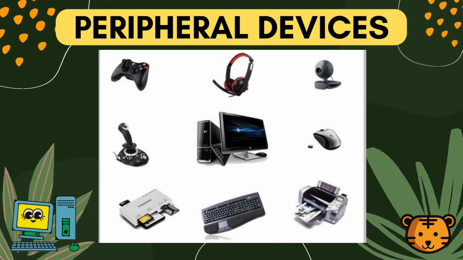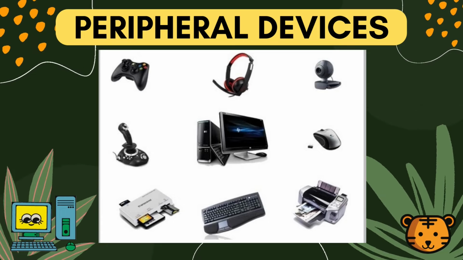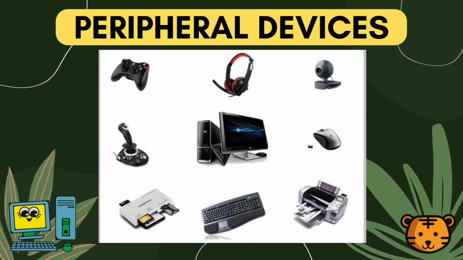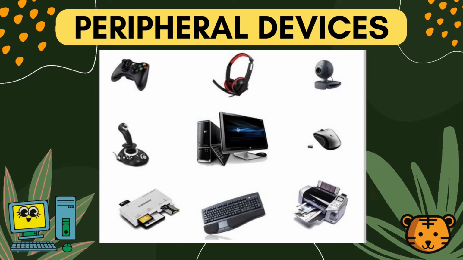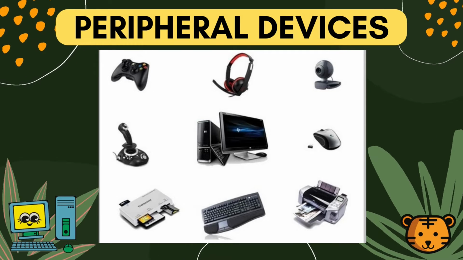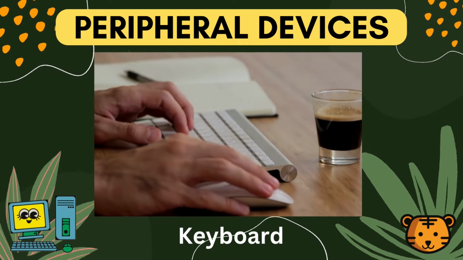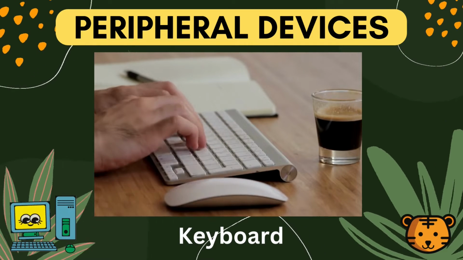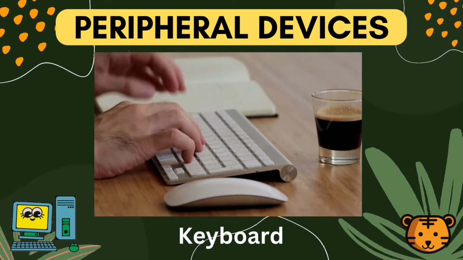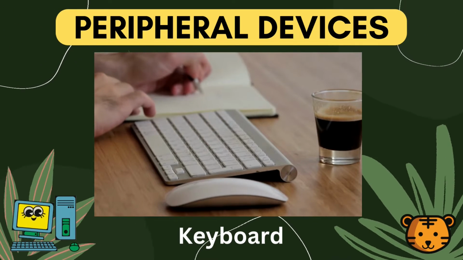A peripheral or peripheral device is an auxiliary device used to put information into and get information out of a computer. Here are some examples. A computer keyboard is a peripheral input device modeled after the typewriter keyboard, which uses an arrangement of buttons or keys to act as mechanical levers or electronic switches.